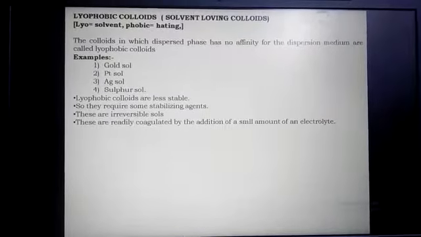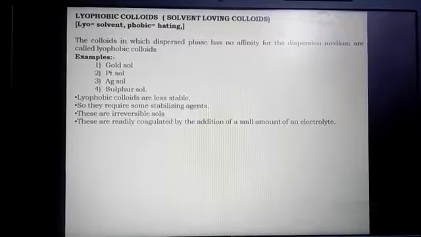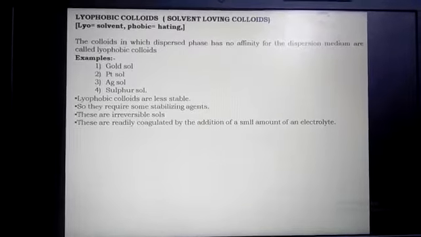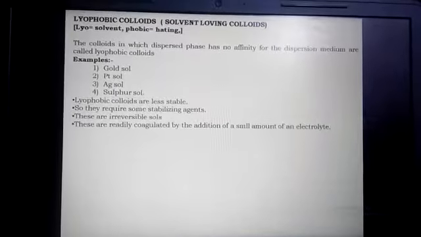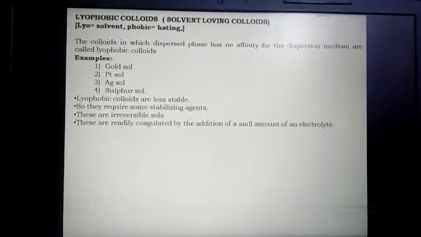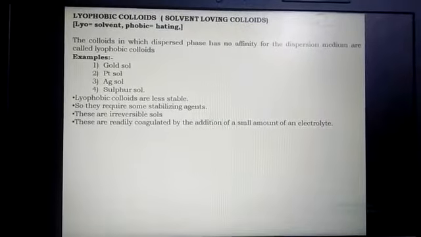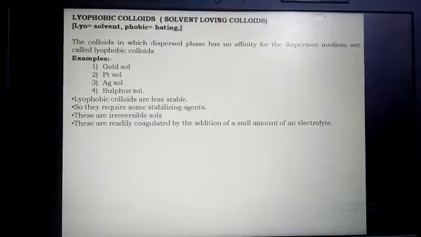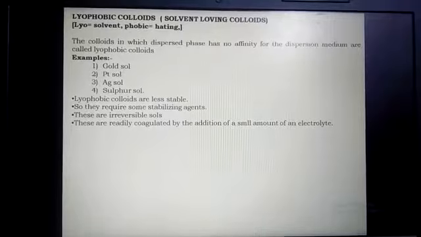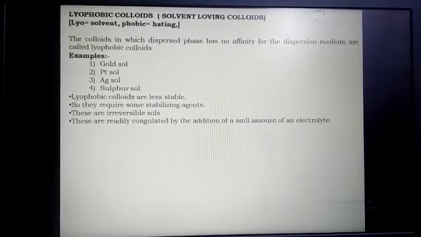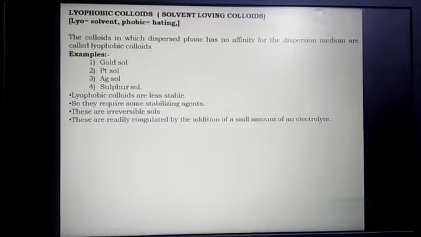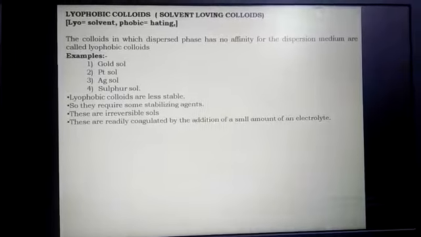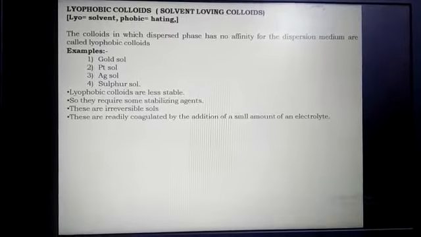These are less stable, because there is no greater interaction between dispersed phase and dispersion medium, so they require some stabilizing agents. Next, these are irreversible sols.